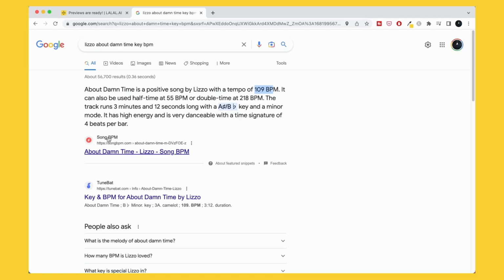A nice website is Song BPM or TuneBat. You can check out one of those two in the search results, and this will give you a nice jumping off point when you are warping the track so that you have an idea of what the BPM is, and then two, when you're building all the harmonic content around it, the bass line, the chords, all that, you'll have a good idea of what key the song is in. That'll just make things a lot easier when you're actually building out the track.